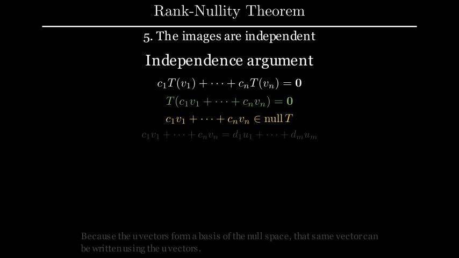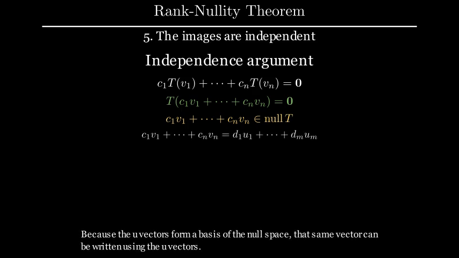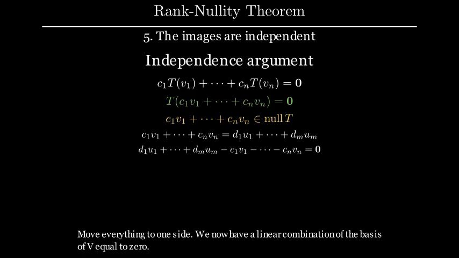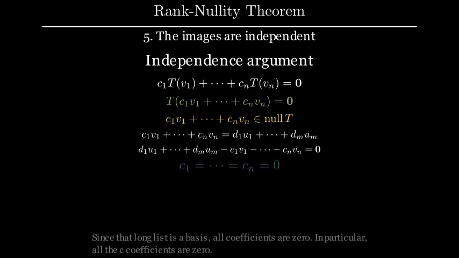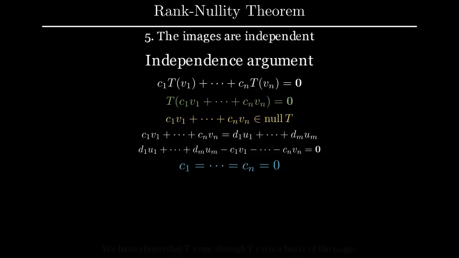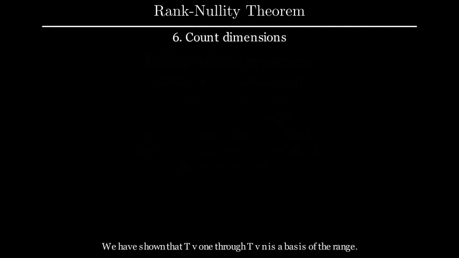Because the U vectors form a basis of the null space, that same vector can be written using the U vectors. Move everything to one side. We now have a linear combination of the basis of V equal to 0. Since that long list is a basis, all coefficients are 0. In particular, all the c coefficients are 0. We have shown that Tv1 through Tvn is a basis of the range.